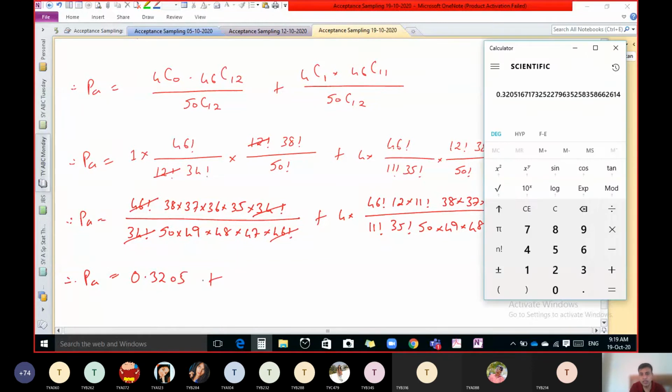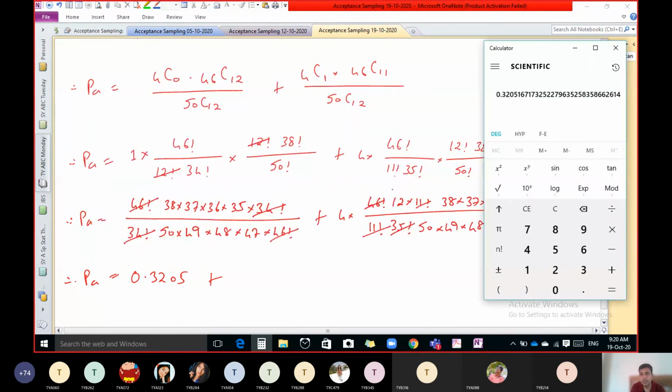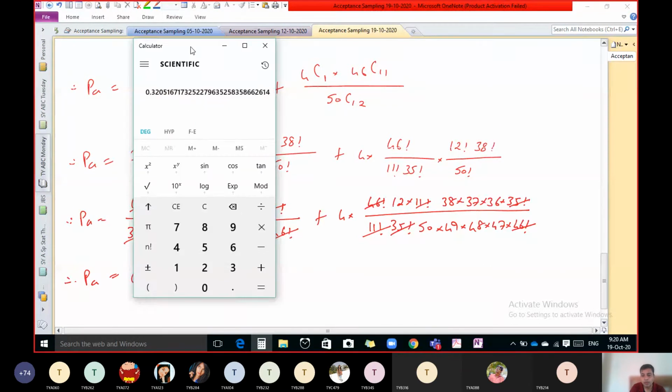Plus, let us do this calculation. Here first of all you can cancel this 11 factorial, 35 factorial, and this 46 factorial. So do the calculation. 4 into 12, 48 divided by 50, into 38 divided by 49 into 37 divided by 48 into 36 divided by 47. So it is 0.4396.